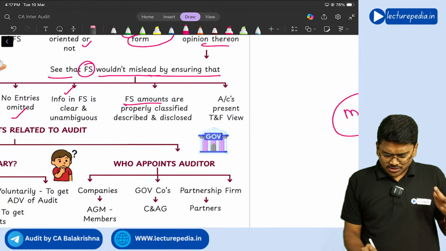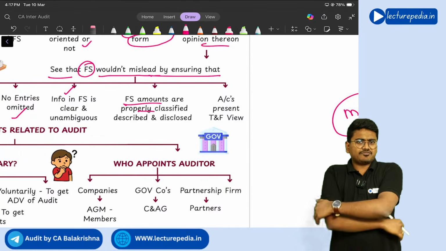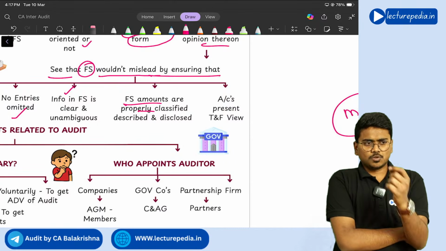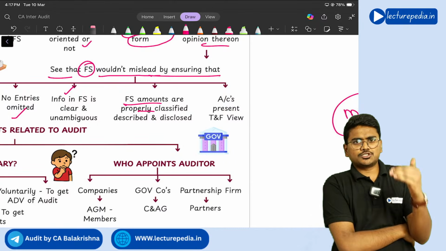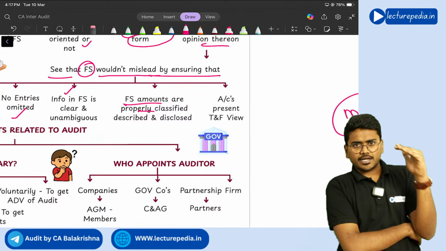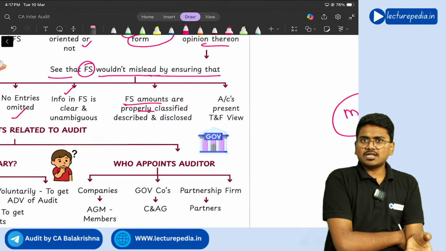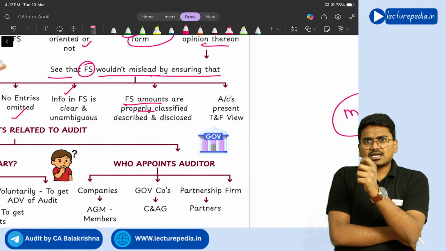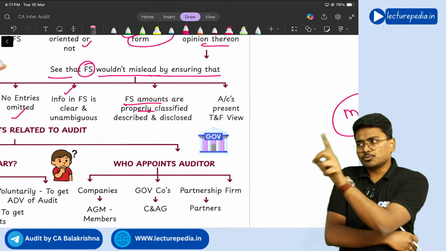And financial statement amounts should be properly classified. What is meant by classification of financial statement amounts? Assets should be properly classified into current and non-current. Similarly, liabilities also current and non-current. And if there is any capital expenditure, you should not put it in P&L.